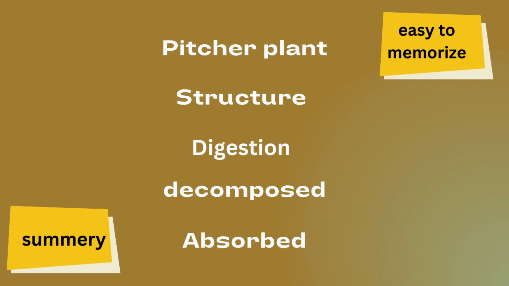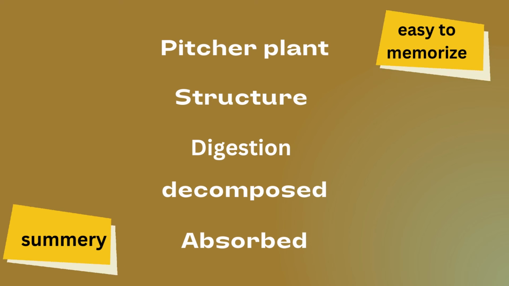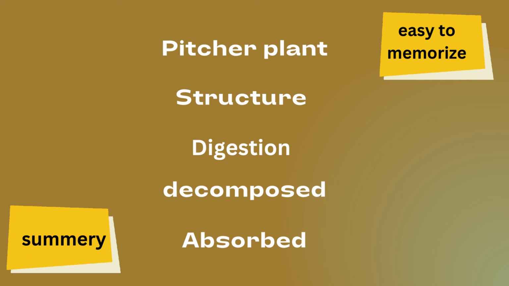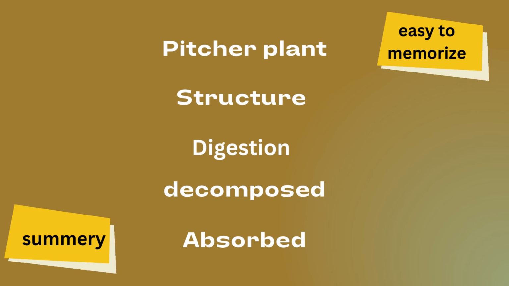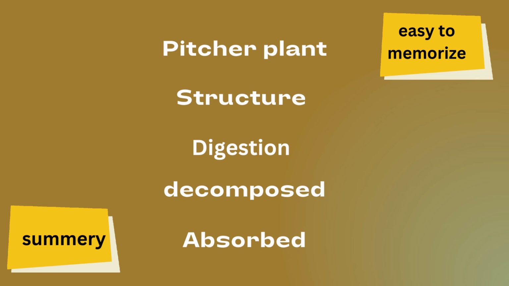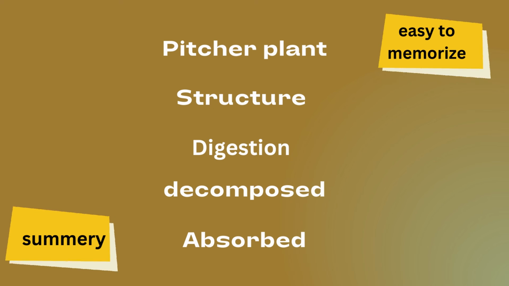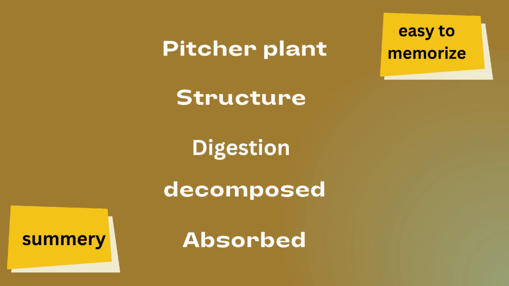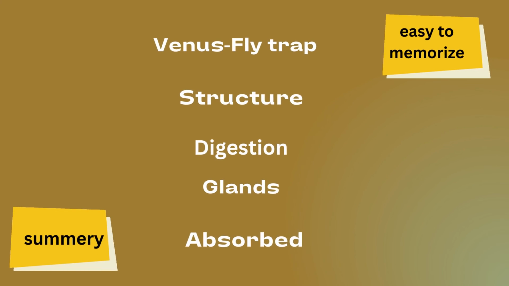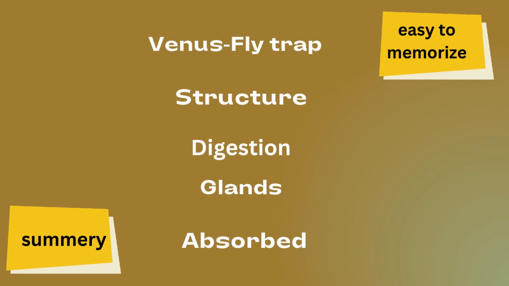Pitcher plant, its structure: it has a sac or pitcher covered with a hood. The sac or pitcher is partially filled with liquid or digestive enzyme. It has stiff hairs. Digestion takes place by bacteria or enzymes, and then absorption takes place. Venus flytrap, we have discussed its structure.